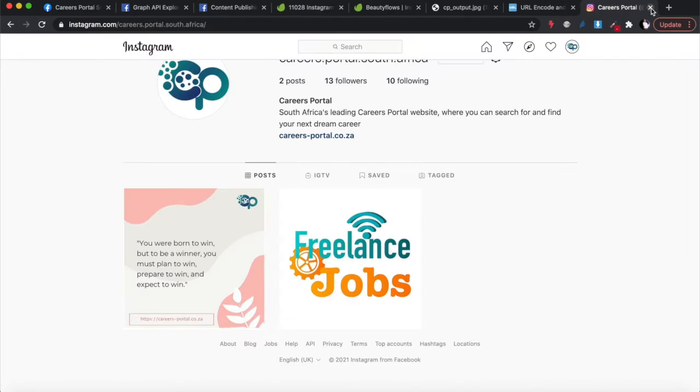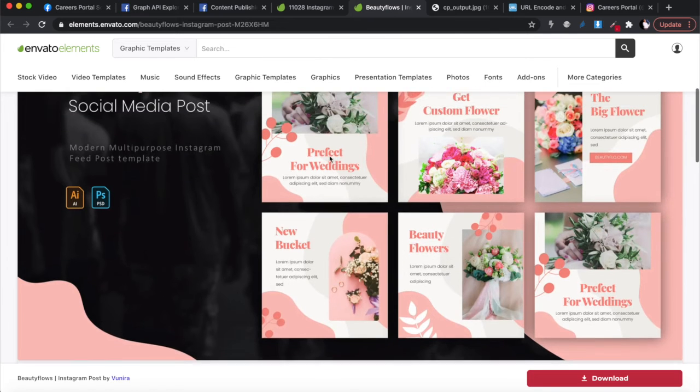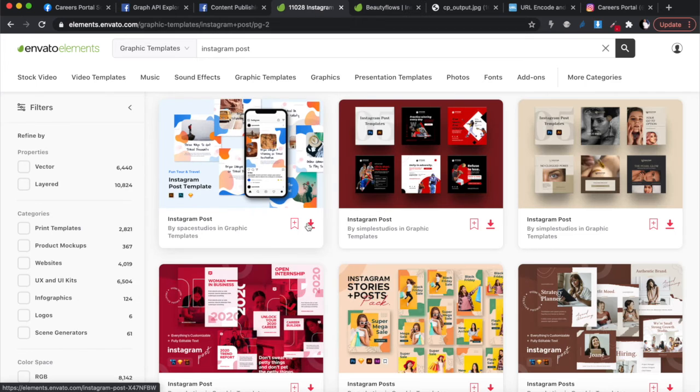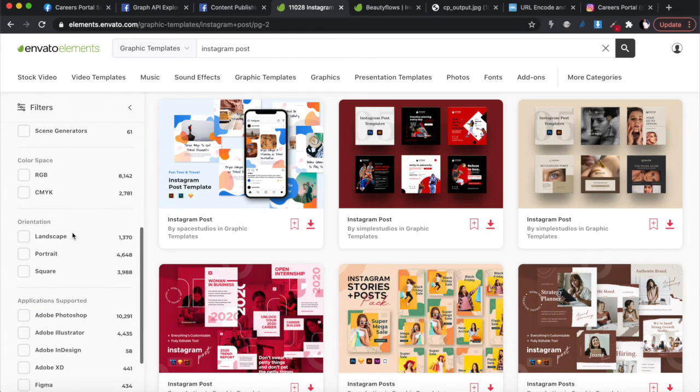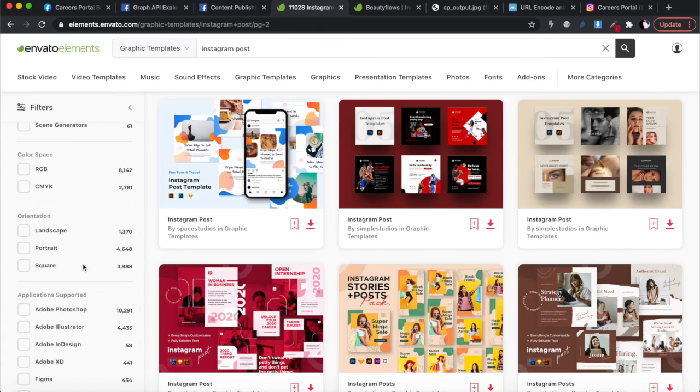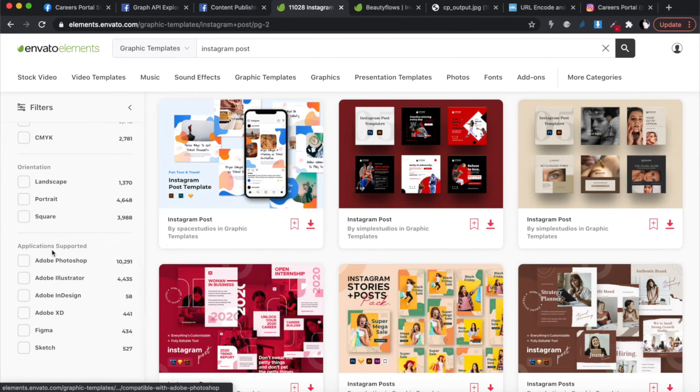Either way, you need to find a way to edit the templates over here. I do know that they have PowerPoint and Keynote templates too, because if you go over there to the left-hand side, you can see the applications that are supported. You'll see that Adobe Photoshop has the most templates.